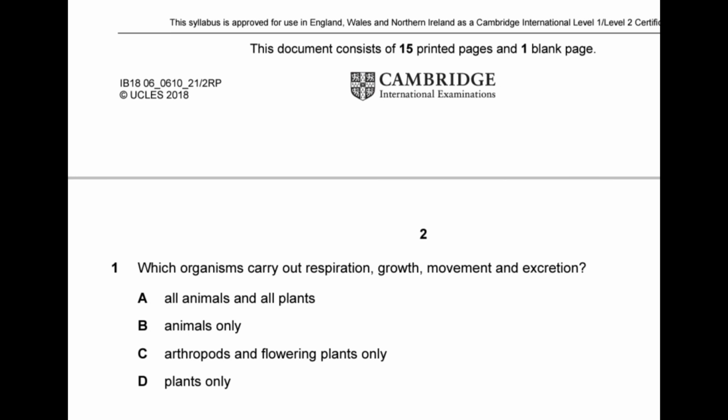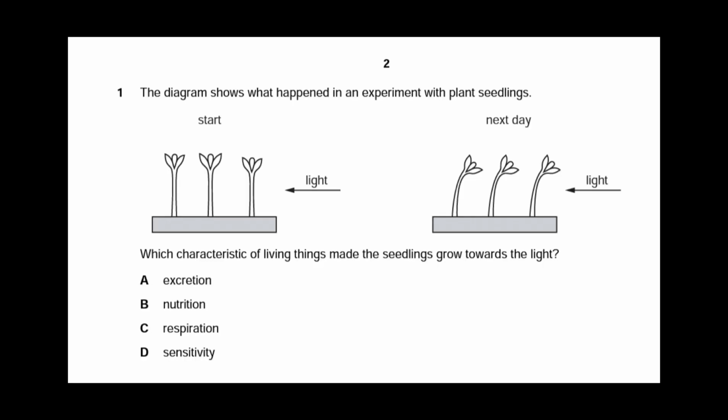Which organisms carry out respiration, growth, movement, and excretion? All animals and all plants. So the answer is A. All animals and all plants carry out respiration, growth, movement, and excretion. All living things have six characteristics which are common in them. So always remember that.